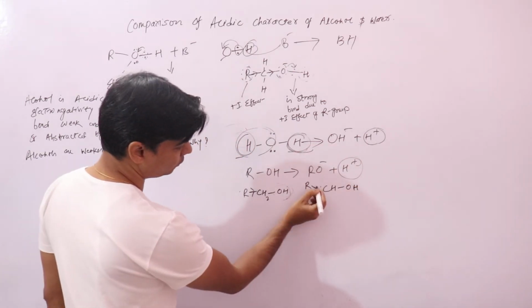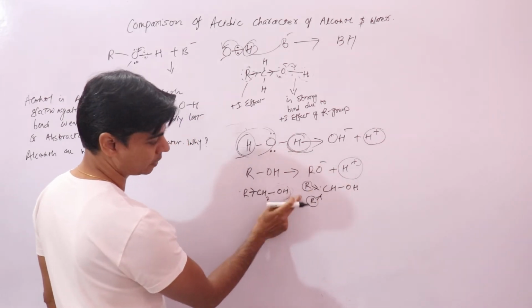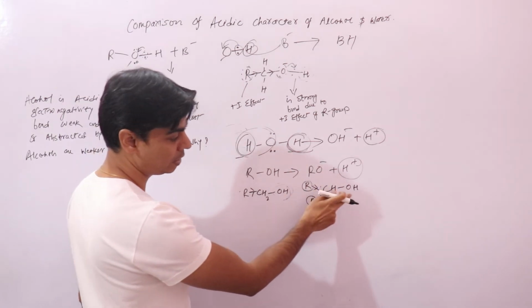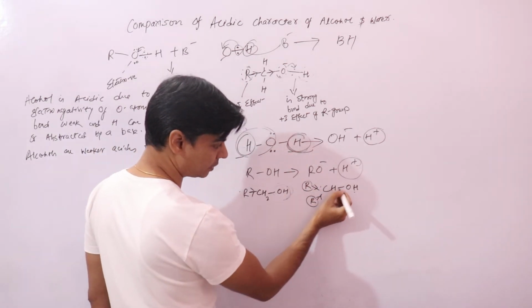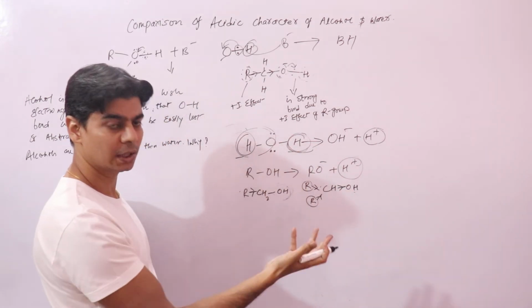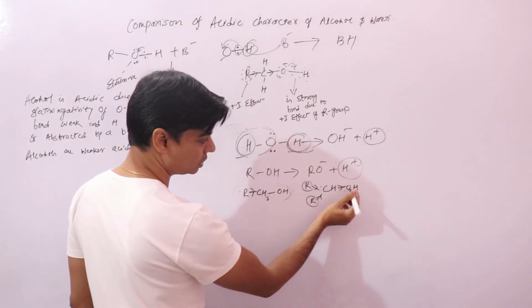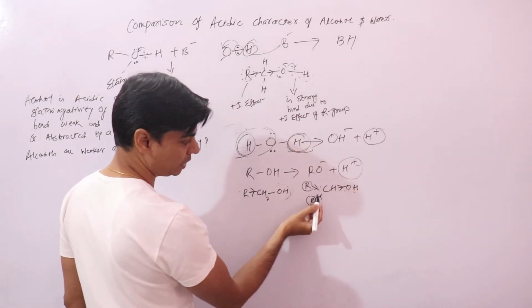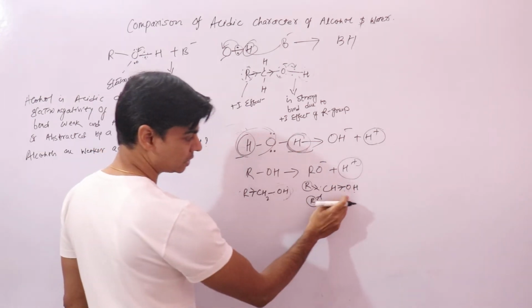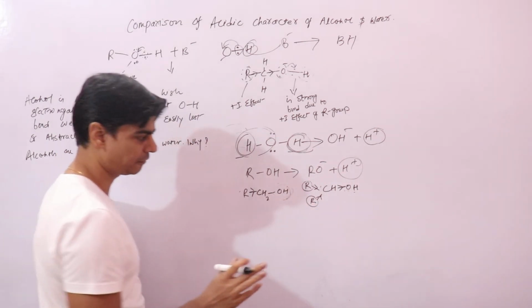Now we have two R groups. Both these R groups show plus I effect. That is, both these R groups will release electrons towards the carbon atom, in this direction. Now more alkyl groups means more electron release, more electron density on this oxygen atom, because electrons are being released in this direction. So compared to the earlier one, this OH bond is stronger because you have two alkyl groups showing plus I effect.